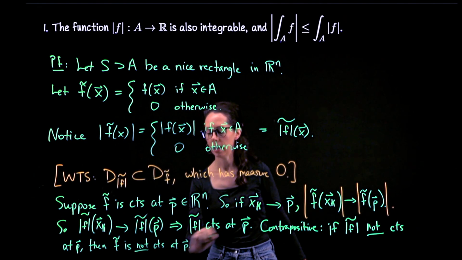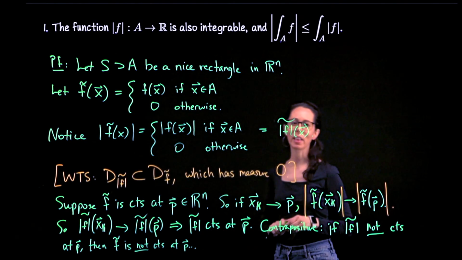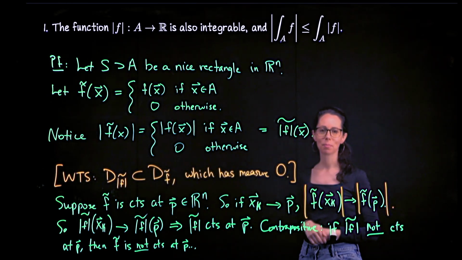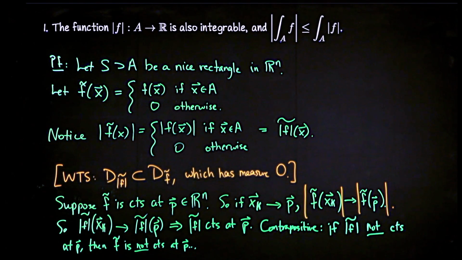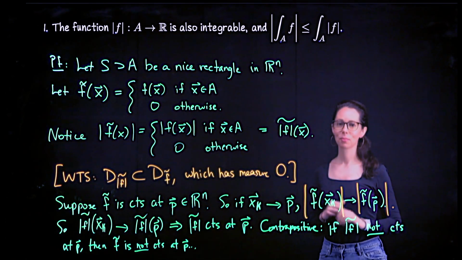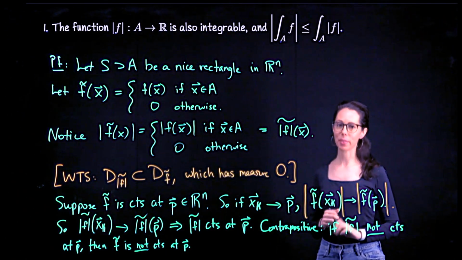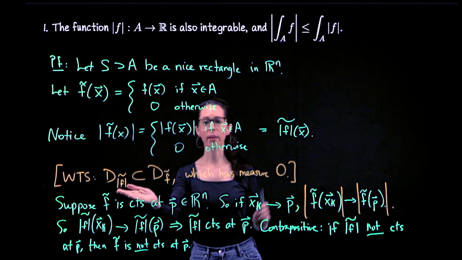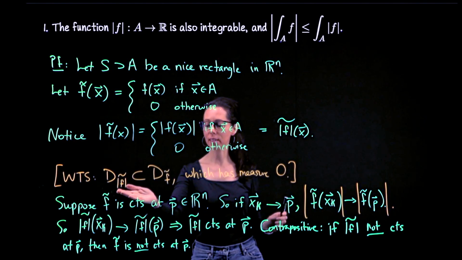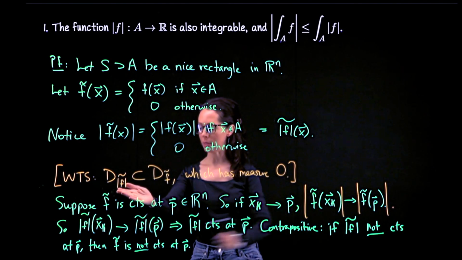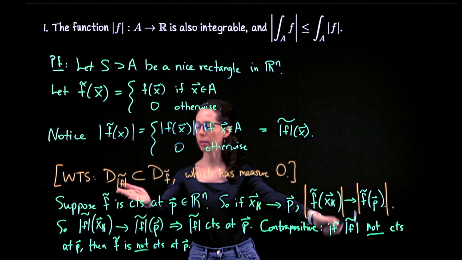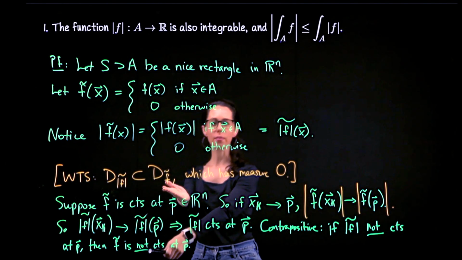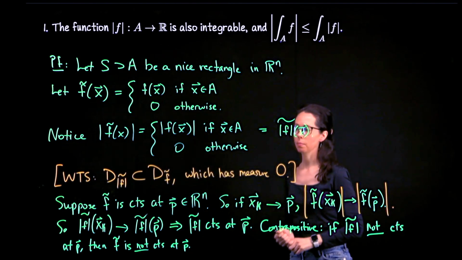Let me have you digest this for just a moment. I claim we're basically done, but see if you can connect this back to what we wanted to show for just a minute. We have now shown the set containment that we wanted to show. If P is a point where the extension of the absolute value of f is discontinuous, that means the hypothesis here for this contrapositive statement holds at P, then the extension of the original function f is not continuous at P either.